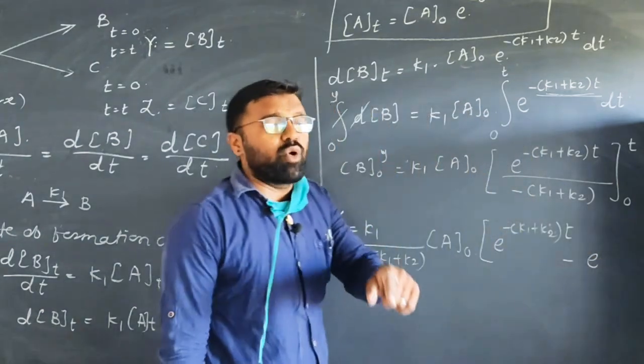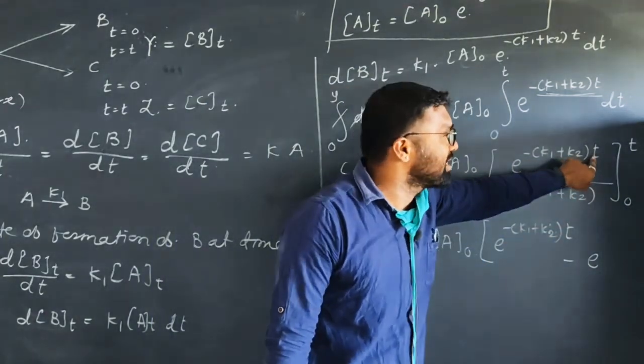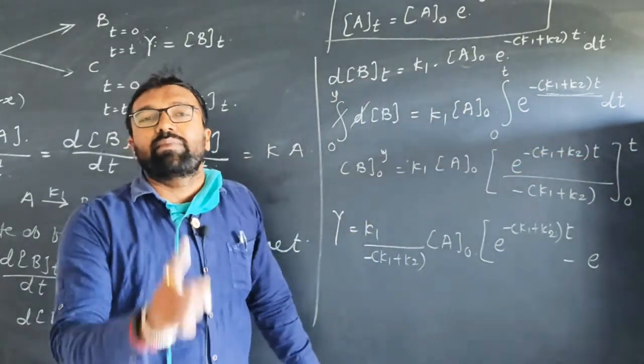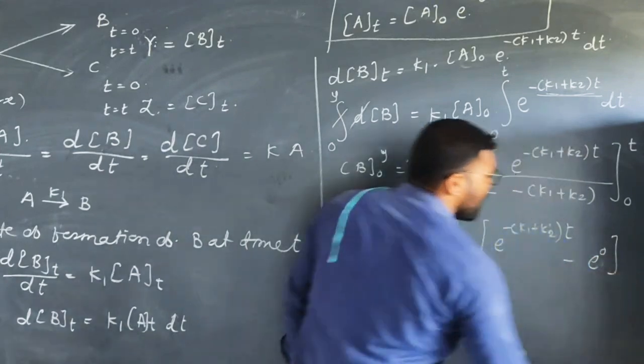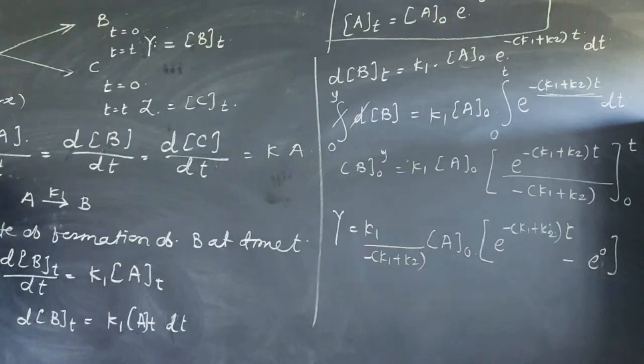What is the lower limit? The lower limit is 0. K1 plus K2 inside, multiplied by 0, the whole term is equal to 0. E raised to 0 is nothing but 1. So what will this value be, e raised to 0? Then again changing.